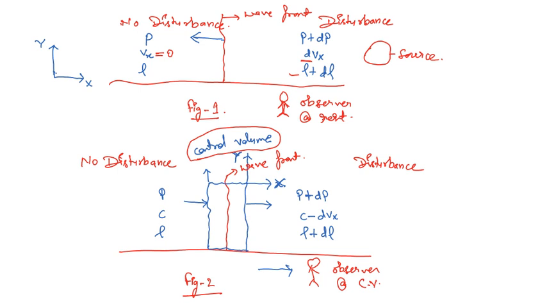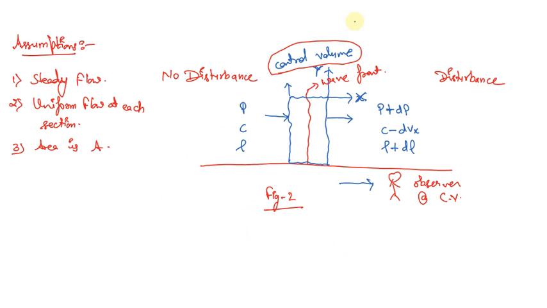Now using these two diagrams, we're going to use those 5 relations that we have talked about earlier. Moving further, let us have some assumptions. First, the flow will be steady flow, that means the flow parameters are not changing with respect to time.